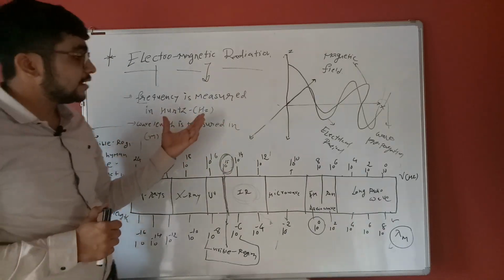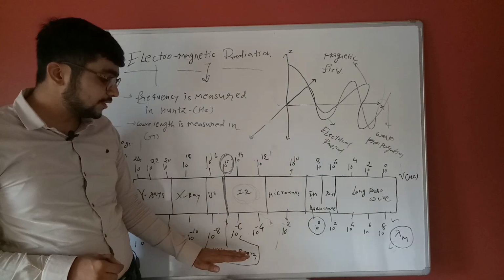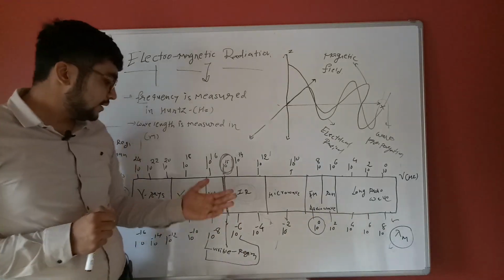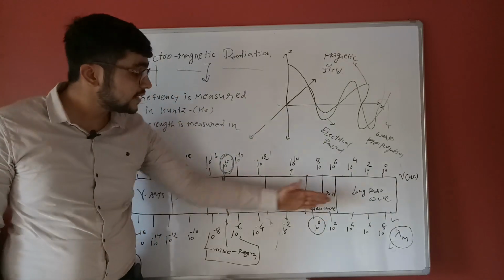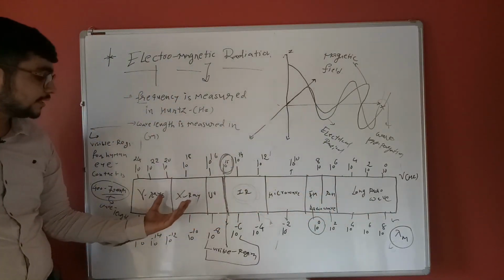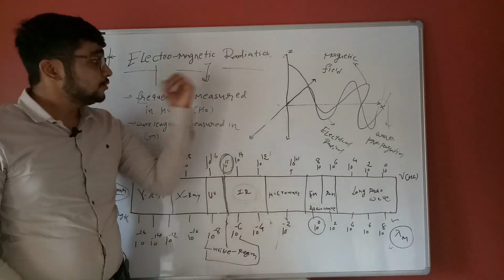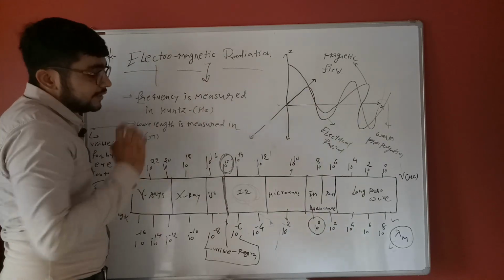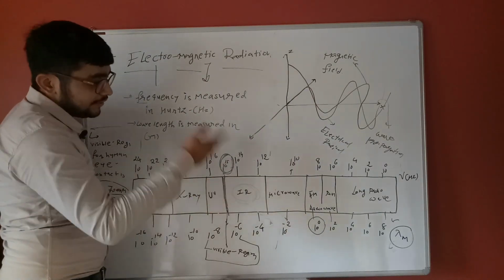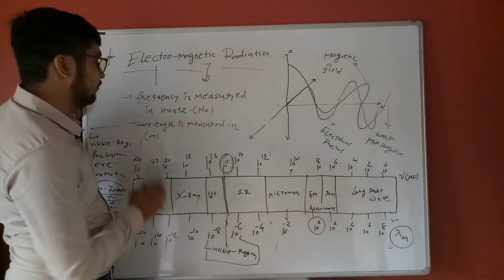Electromagnetic radiation is produced and observed in these regions, visible, UV, X-ray. These different types of rays are produced by electromagnetic radiation for different regions, based on different frequency or wavelength values.